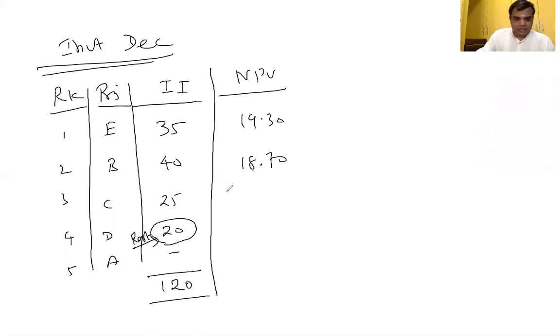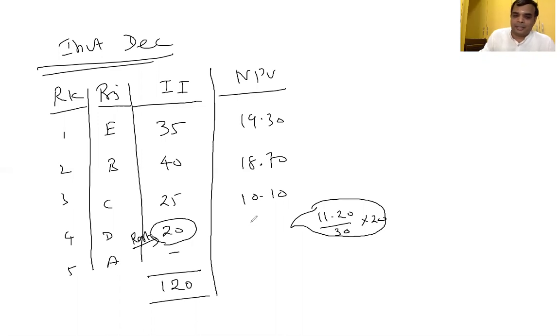Third one, project C, 10.1. And project D, how much can we get? The NPV is 11.2, taken in proportion: 11.2 divided by 30 into 20. Out of 30 lakhs, I have invested only 20 lakhs, therefore proportionately I can get the net present value.